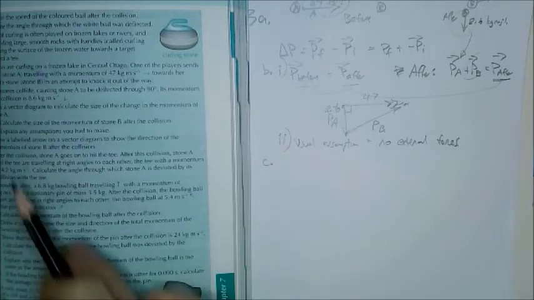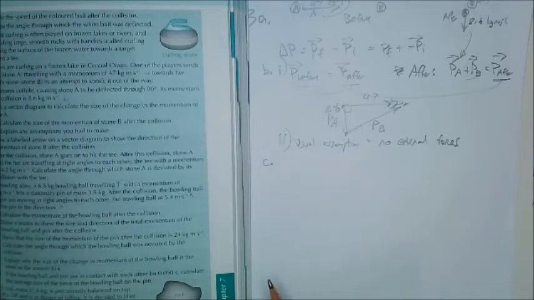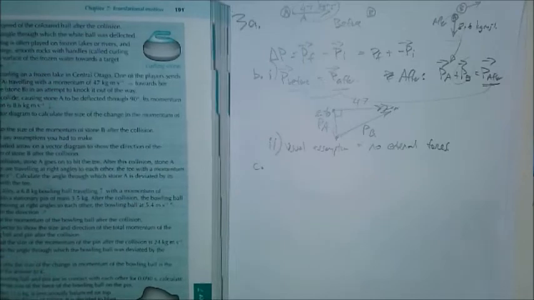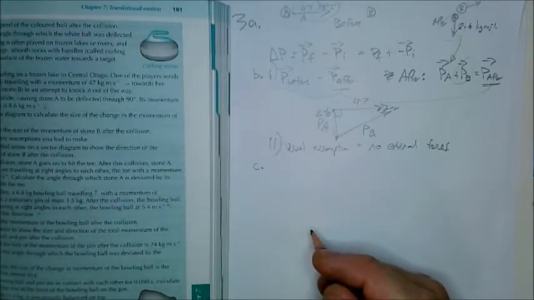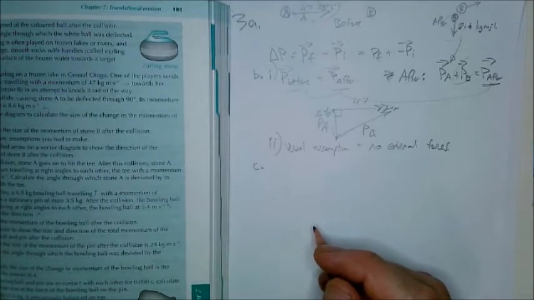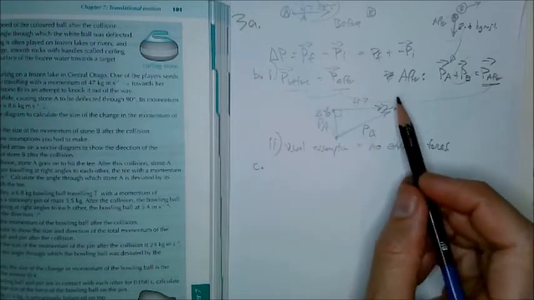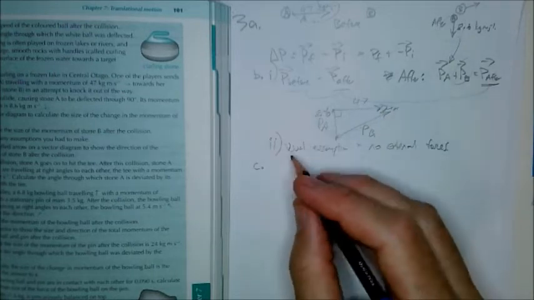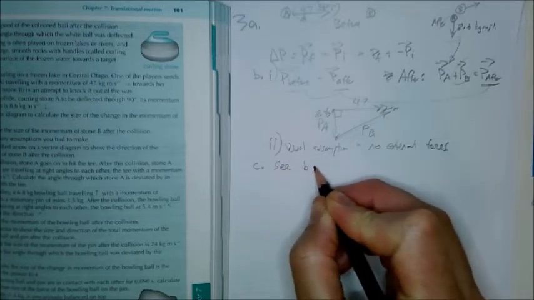C. Draw a labelled arrow on a vector diagram to show the direction of the momentum of stone B after the collision. I assume that's the assumption that they're looking for here. You can always check in the answers. C. Draw a labelled arrow on a vector diagram to show the direction of the momentum of stone B after collision. Well, if you've done your vector diagram here to know what you're doing, then you've already done this.